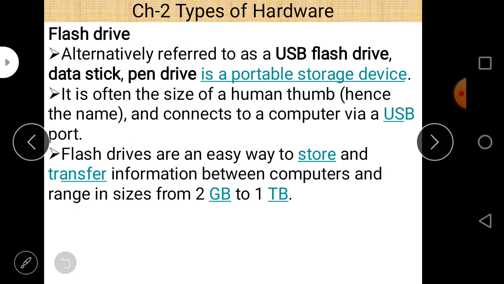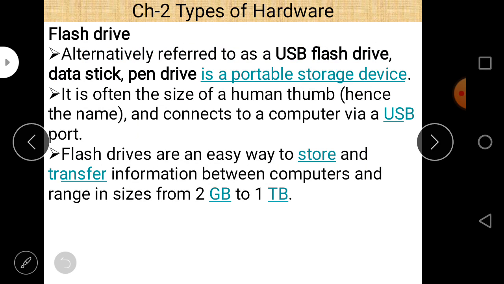So flash drive is most popular nowadays, and even if there is no CD writer or DVD writer attached to the computer, no other device is required, and we can directly plug this device into a USB port and see the content of the pen drive.